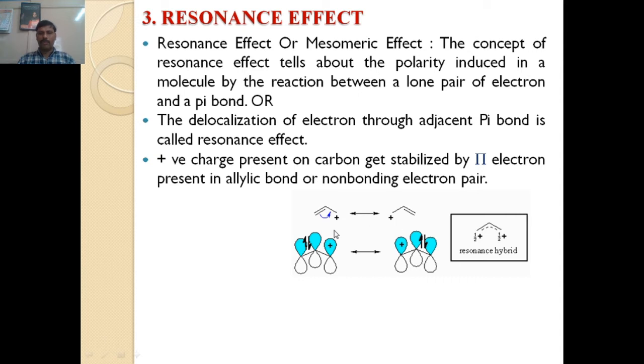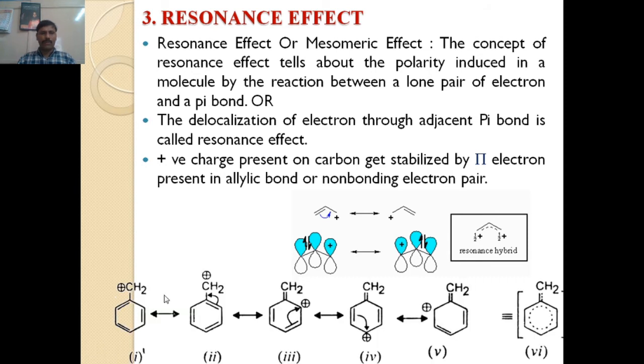Due to delocalization of that pi electron in the adjacent bond, that carbocation becomes stable. If you see in that example, allyl carbocation, benzyl carbocation, that benzyl carbocation gets stabilized by the adjacent pi electrons present in the benzene ring.